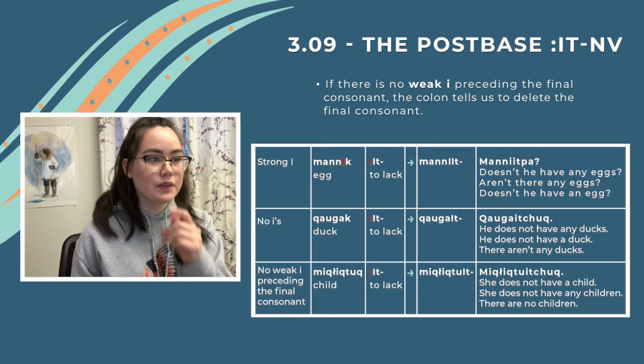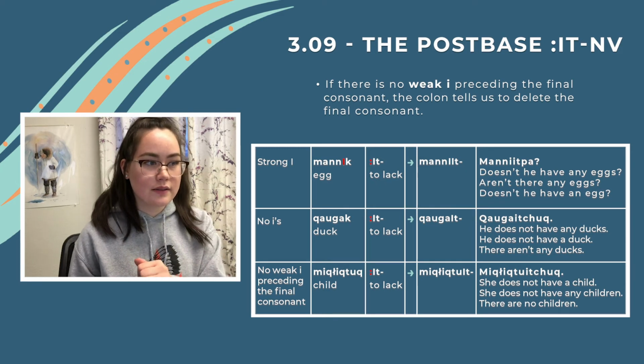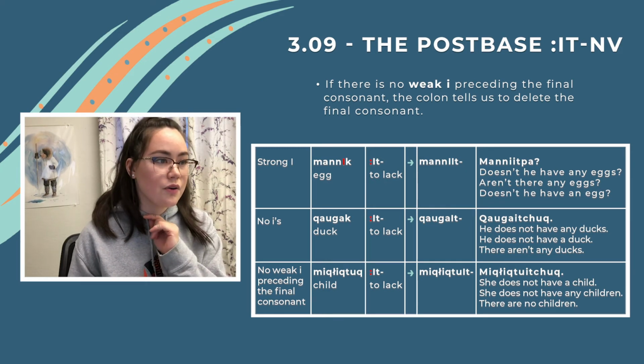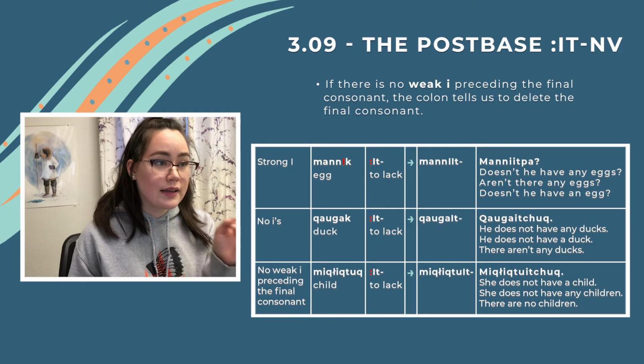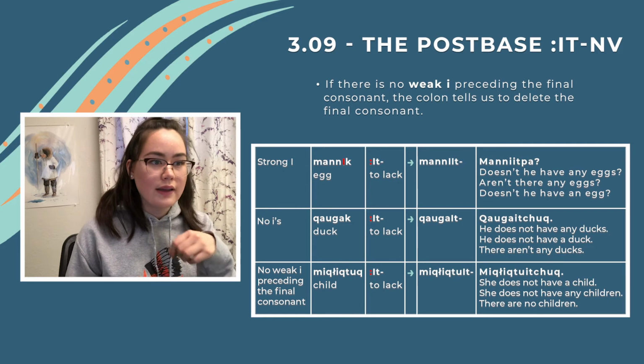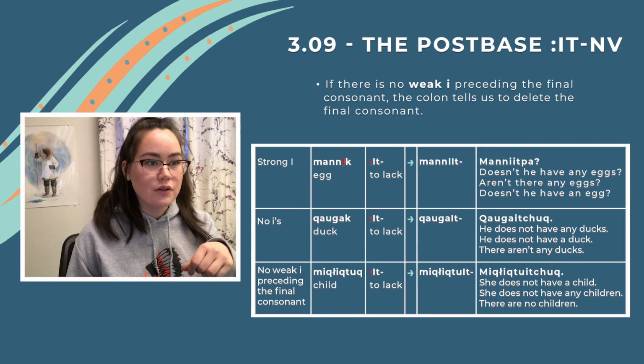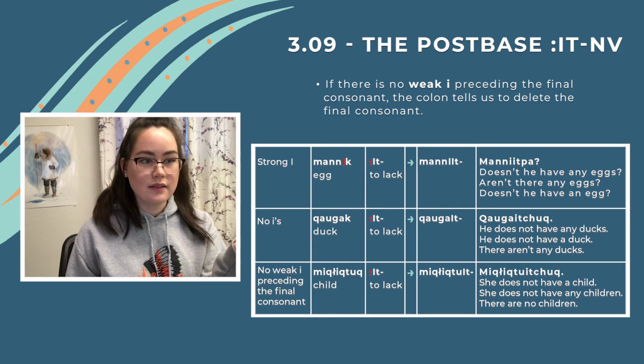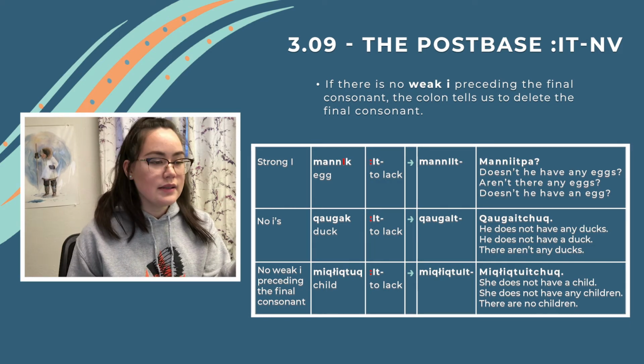The second example, kaŋak, duck. There are no eyes whatsoever. There are no strong eyes, no weak eyes, nothing. So that colon tells you to delete the final consonant. So it changes to kaŋait, kaŋaitchuk. He does not have any ducks. He does not have a duck. There are no ducks.